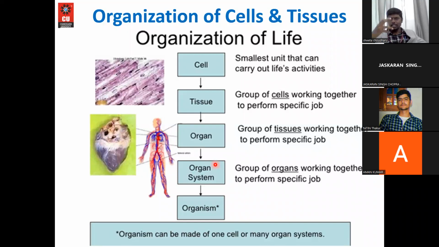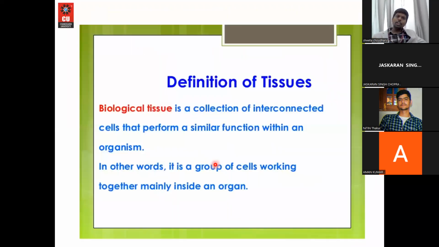Okay, so now let us see the important tissues that we have in the human body. The classification of tissues in the human body. So, the definition of tissue. The basic definition of a tissue is a collection of interconnected cells that perform a similar function within an organism. In other words, it is a group of cells working together, mainly inside an organ. Keep in mind, all the cells that are working for a single function can be stated as a tissue.